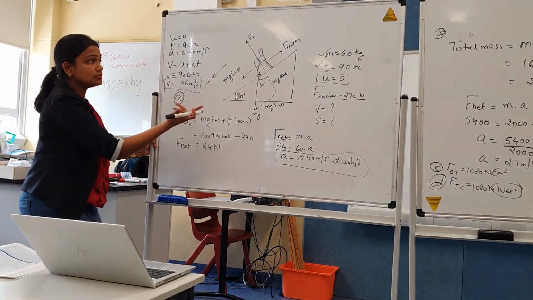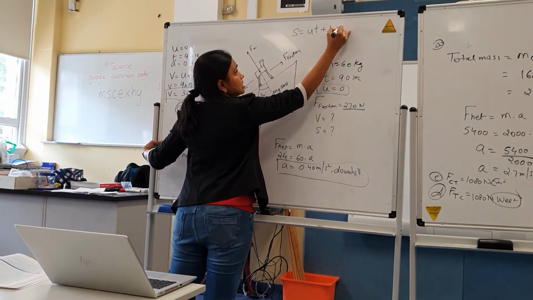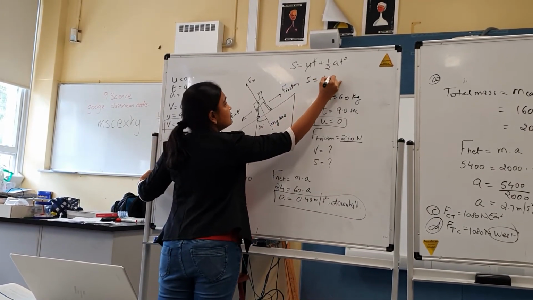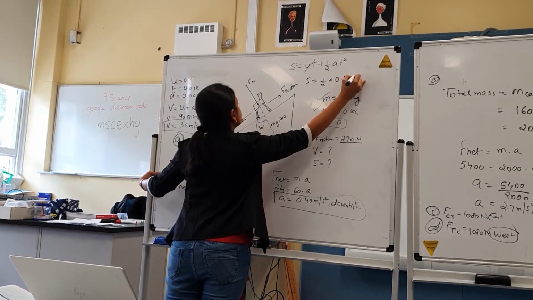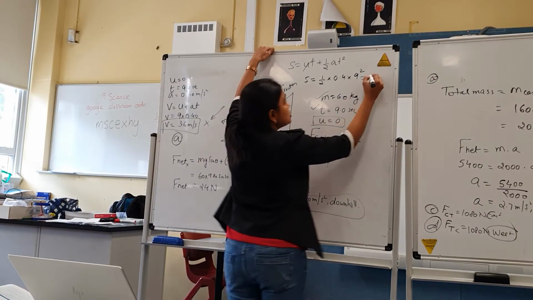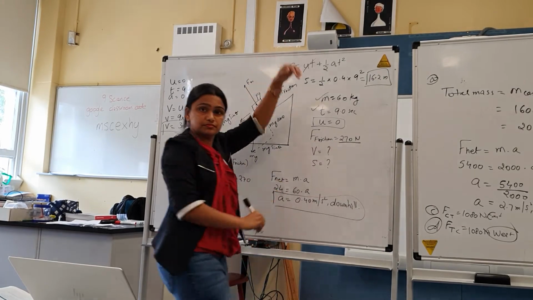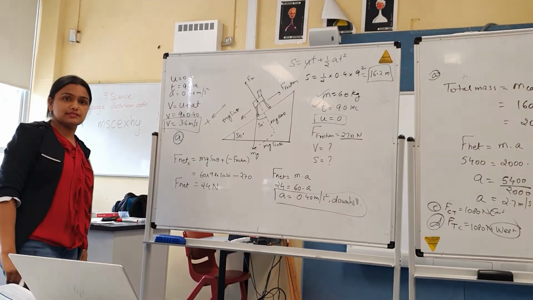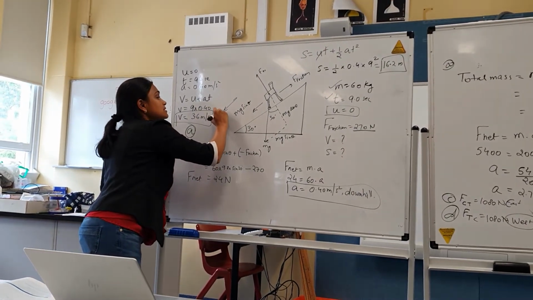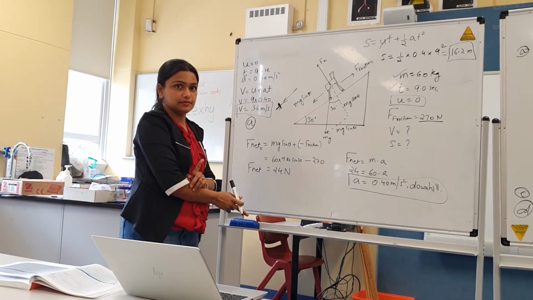Okay, to find out S, we will use the equation S equals UT plus half AT square. Again U is 0, S equals half times 0.4 times 9 square. S will come out to be 16.2 meter before it comes to stop. It's a long distance, just because I was trying to find my keys. Alright, so sometimes you will have to mix what you have learned previously and find out the answer.